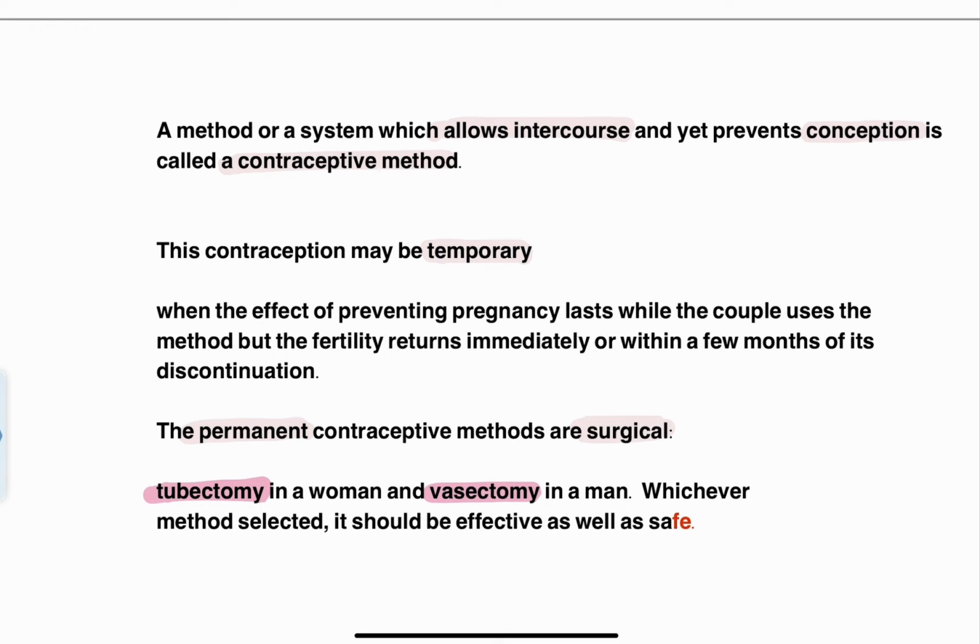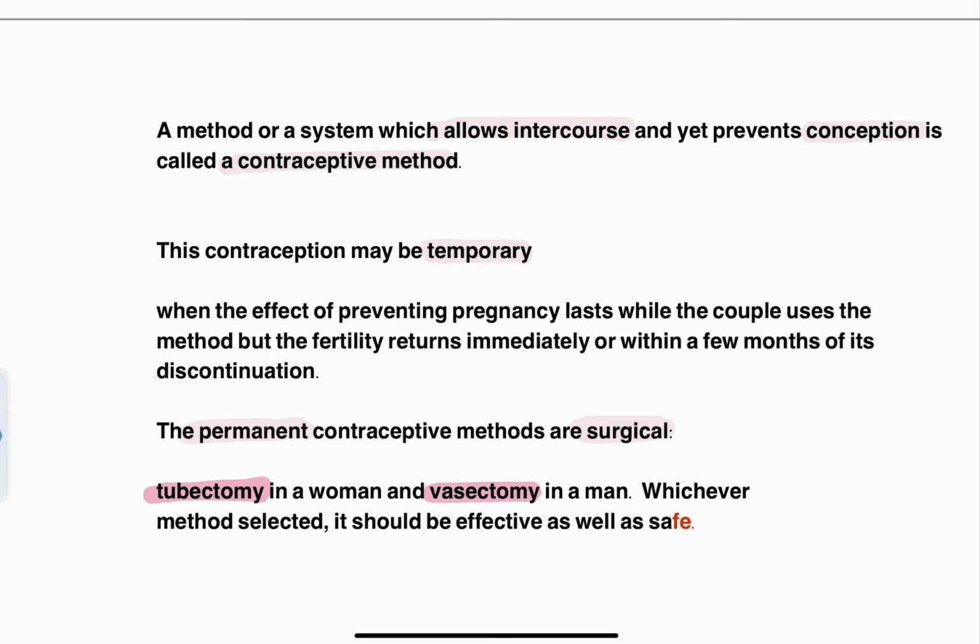When the effect of preventing the pregnancy lasts while the couple is using the method. A couple is using a particular contraceptive method, and it prevents the pregnancy unless and until the couple is using it. But if the couple stops it, after stopping that method, the fertility is going to return back. Is that clear?